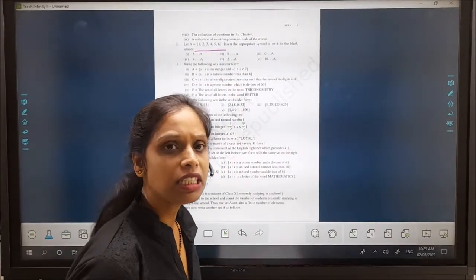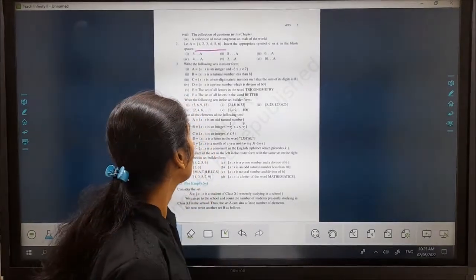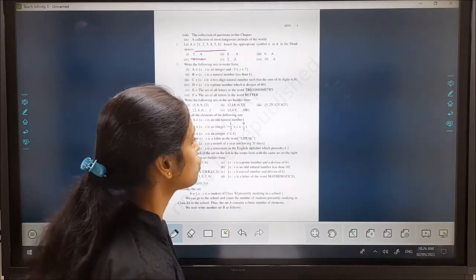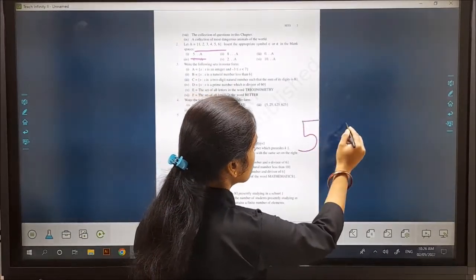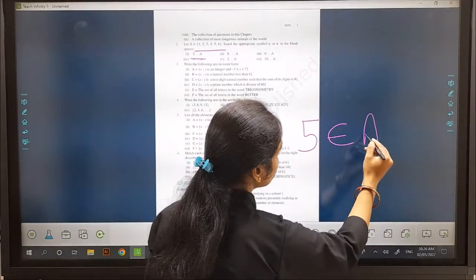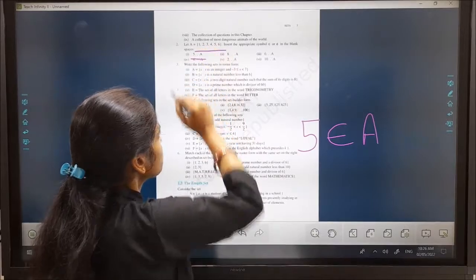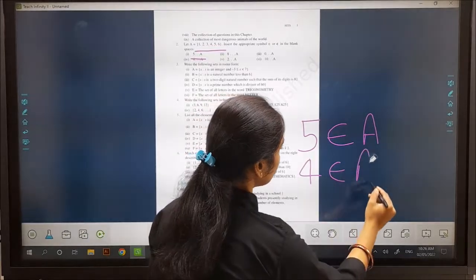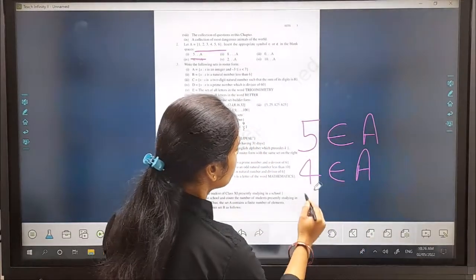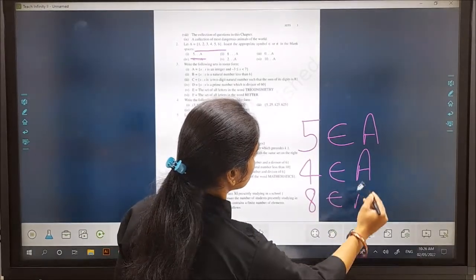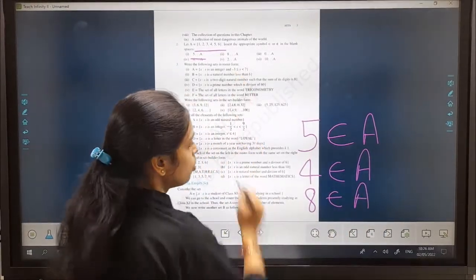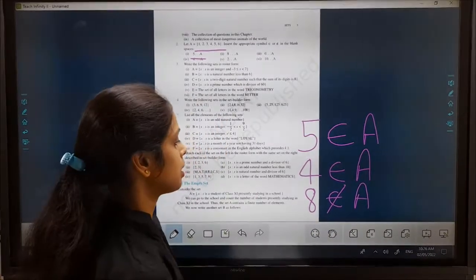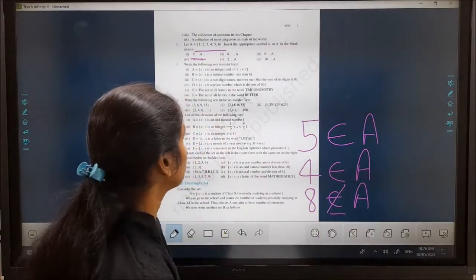Then we have to fill here: 5 belongs to A, because 5 belongs to A. 4 belongs to A, yes, 4 belongs to A. Here is 8 belongs to A? No, 8 does not belong to A. That's why we consider this symbol.